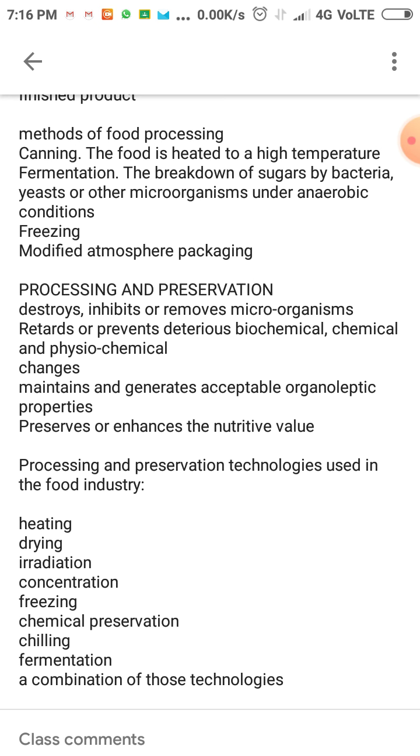It destroys or inhibits or removes microorganisms. It retards, that is stops or prevents, biochemical, chemical and physiochemical changes. It maintains and generates acceptable organoleptic properties. It preserves or enhances the nutritive value.